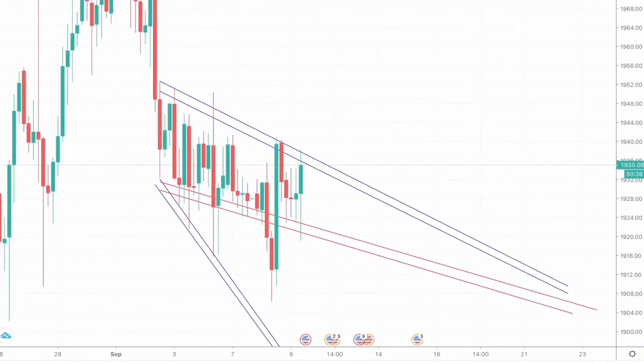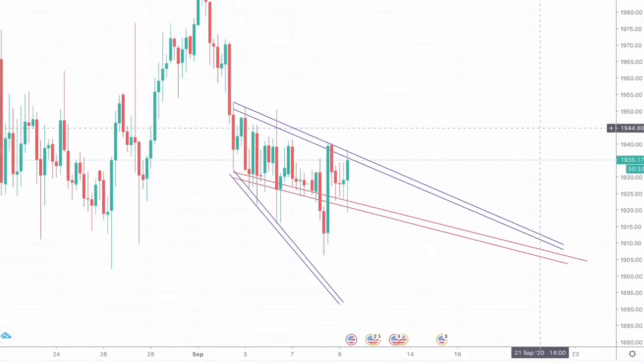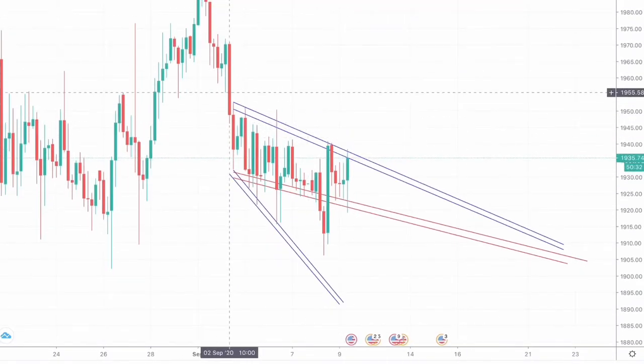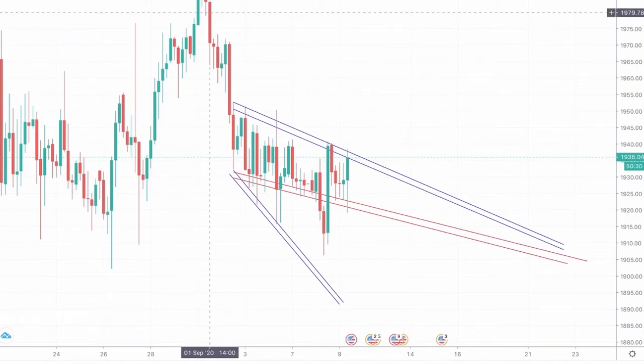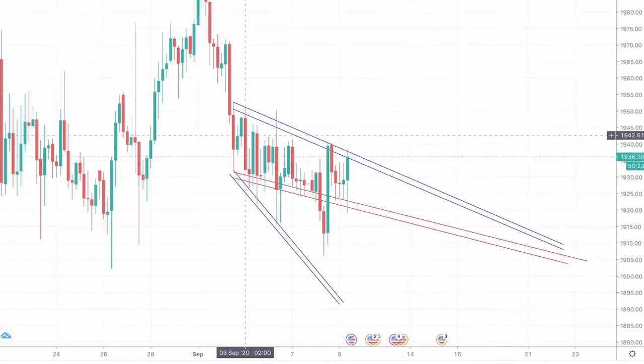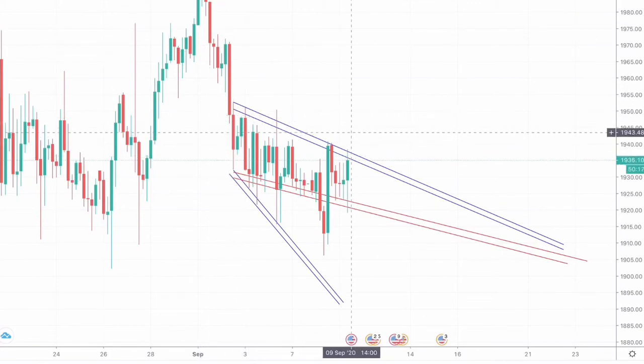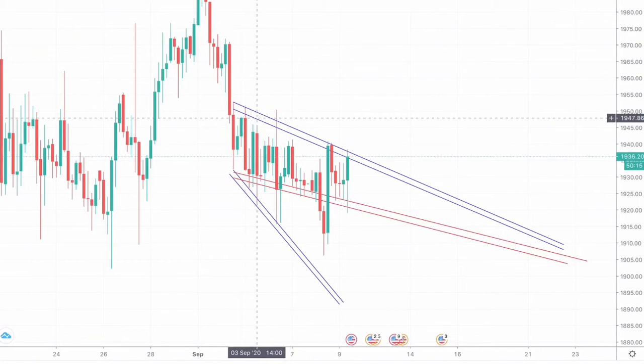Now what the wedge reversal theory suggests is that when the market has seen bearish momentum for a long time, as seen on the 4-hourly chart, and here from some around 2 September till some around 8 September the market is trading within a range-bound territory, this suggests that the market is being exhausted.